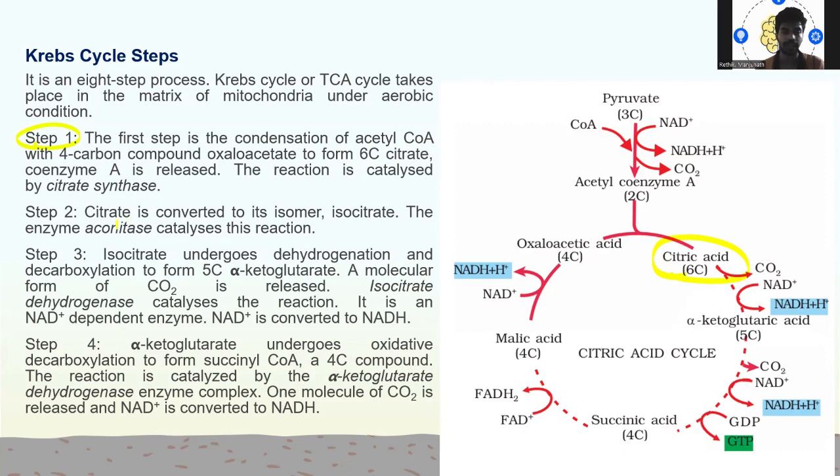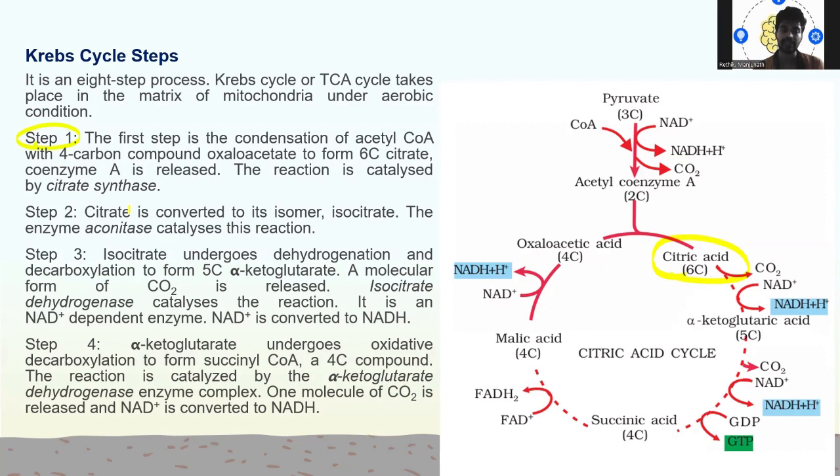Next, in step 2, citric acid or citrate is converted to its isomer, isocitrate. The enzyme aconitase catalyzes this reaction.